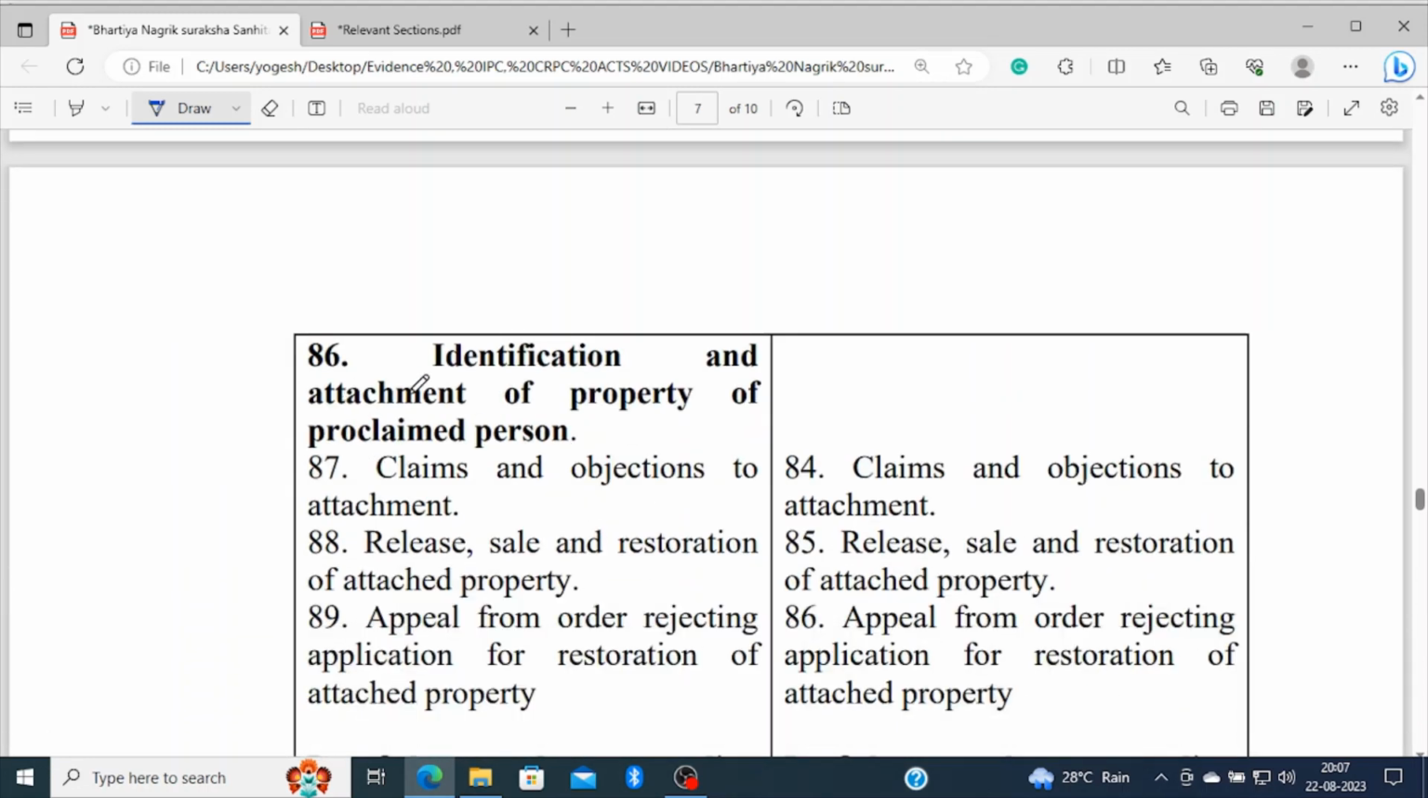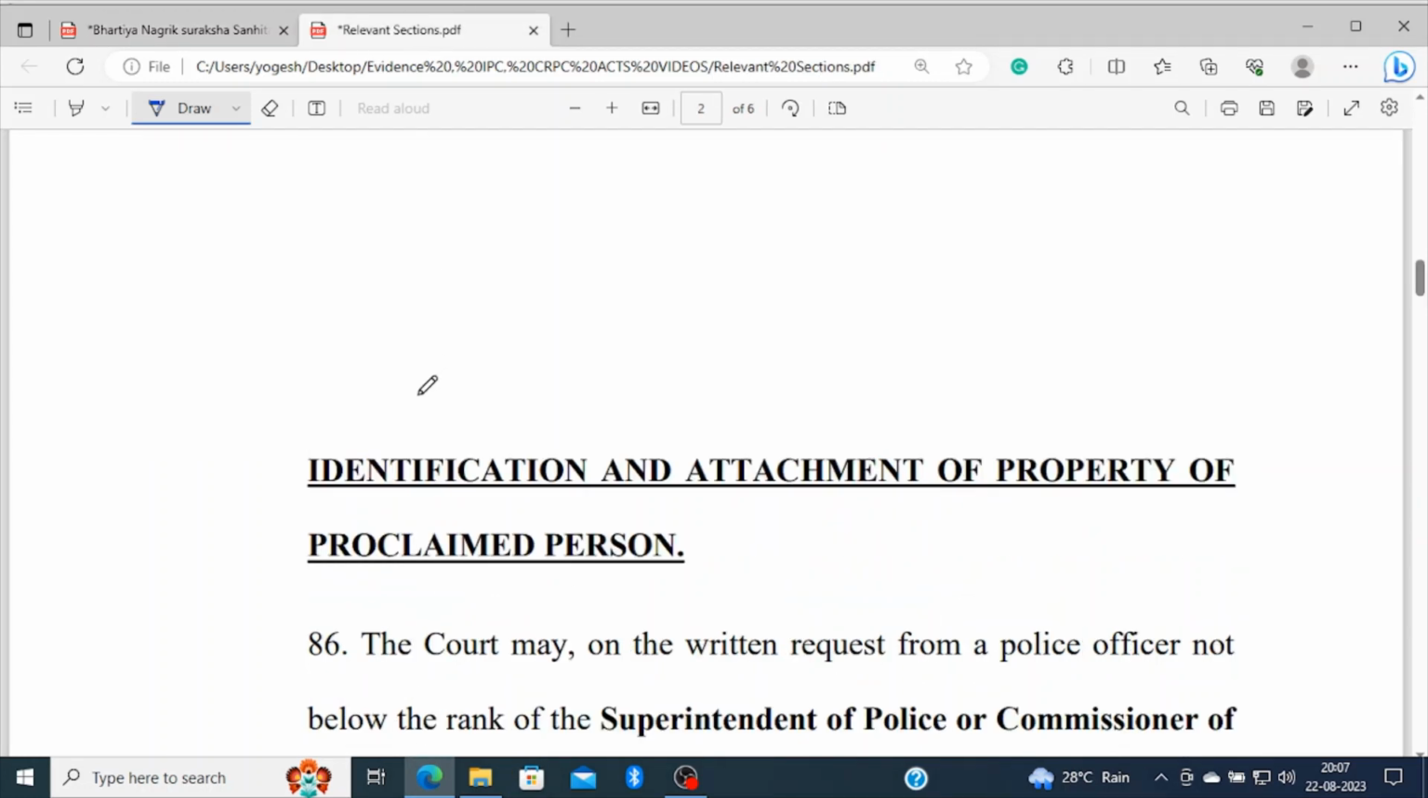A new section has been inserted in the Bharatiya Nagarik Suraksha Sanhita, that is, the identification and attachment of property of the proclaimed person. In the Code of Criminal Procedure, this section is missing. Let's see section 86 and what it speaks about. It speaks about identification and attachment of the property of the proclaimed person.